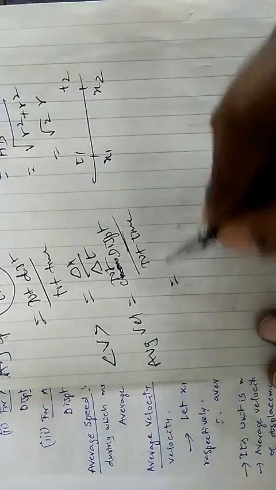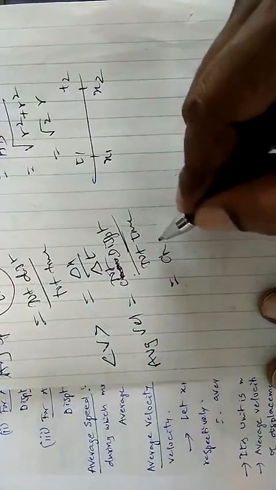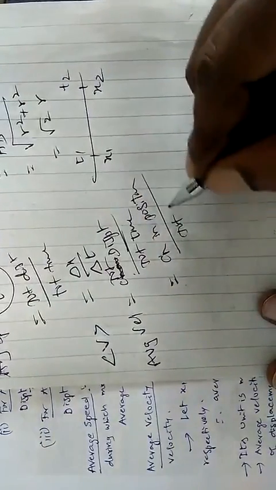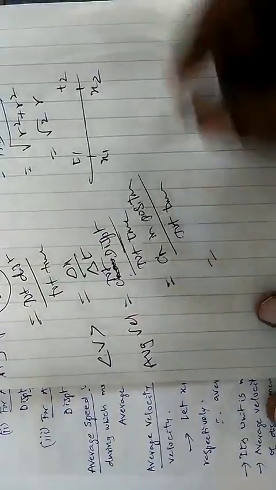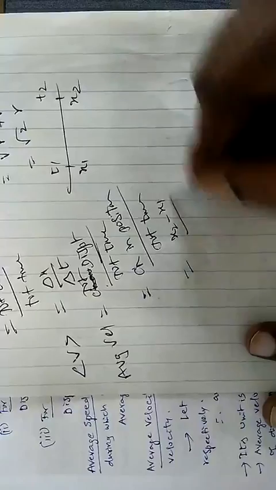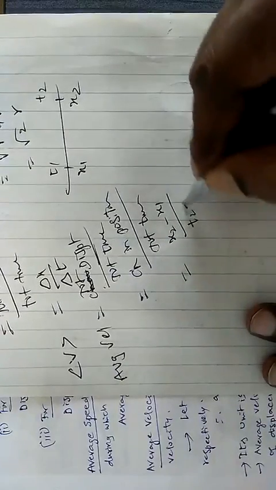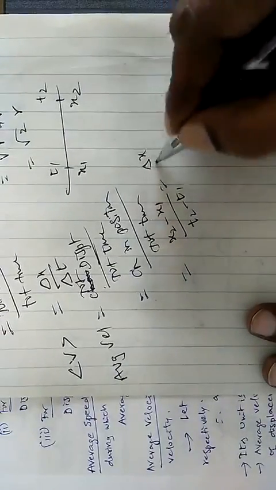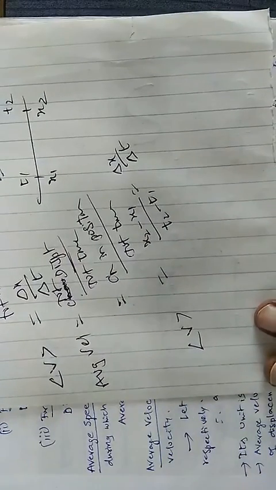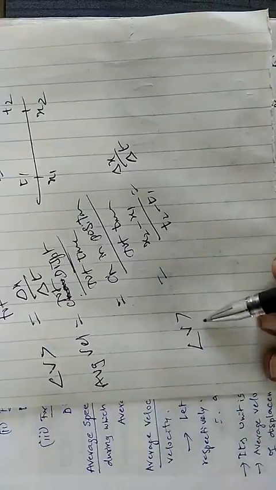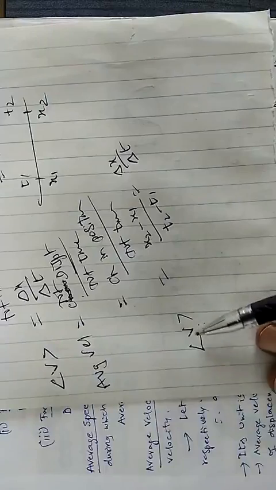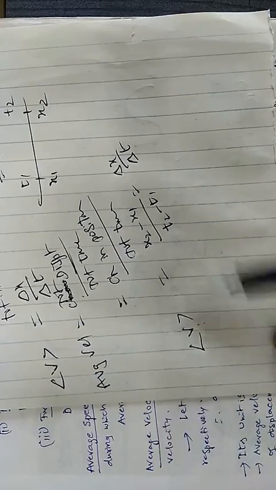Total displacement means the change in position, final position minus initial position, upon the time taken, which is t2 minus t1. This is delta x upon delta t. This is average velocity, and it is also indicated by v within the less than and greater than symbols, so we write it like this, delta x.